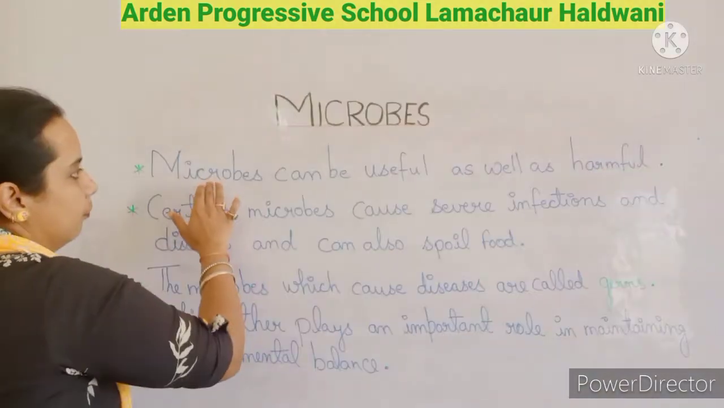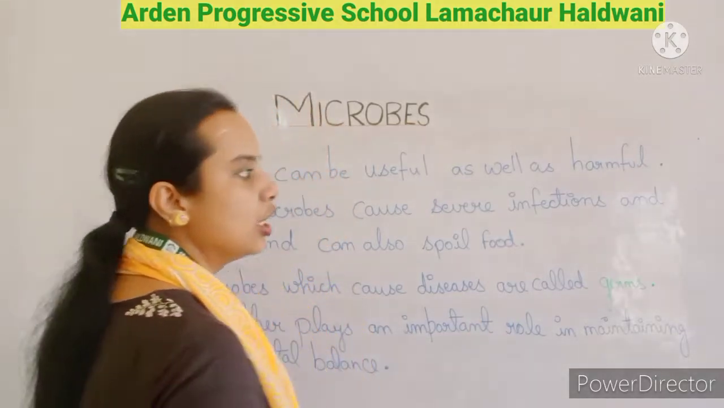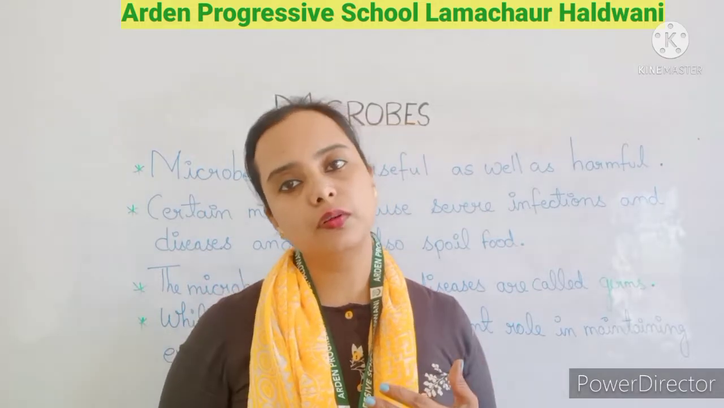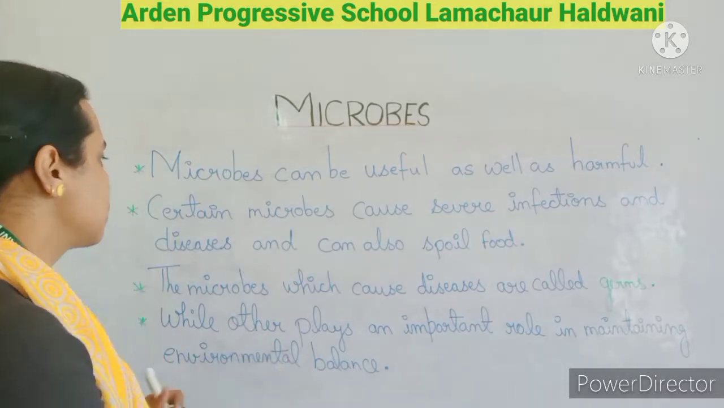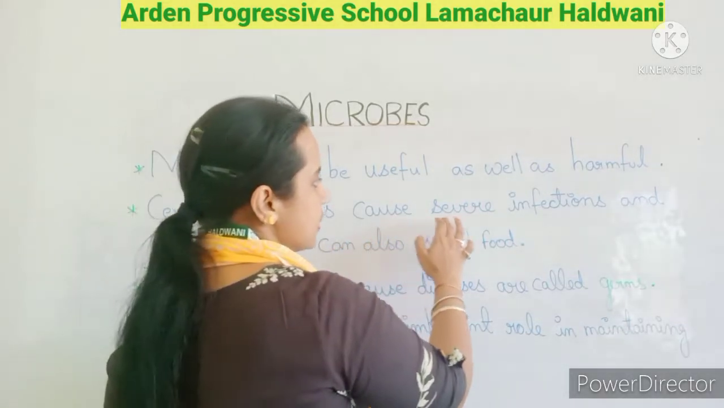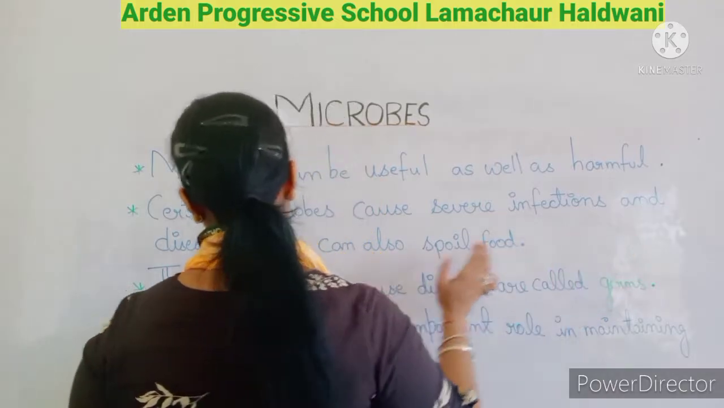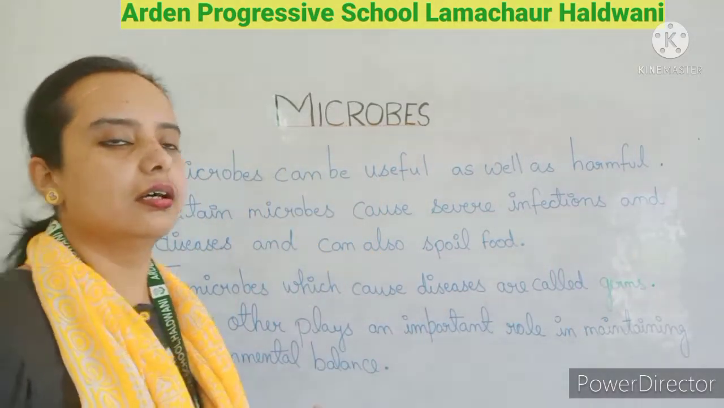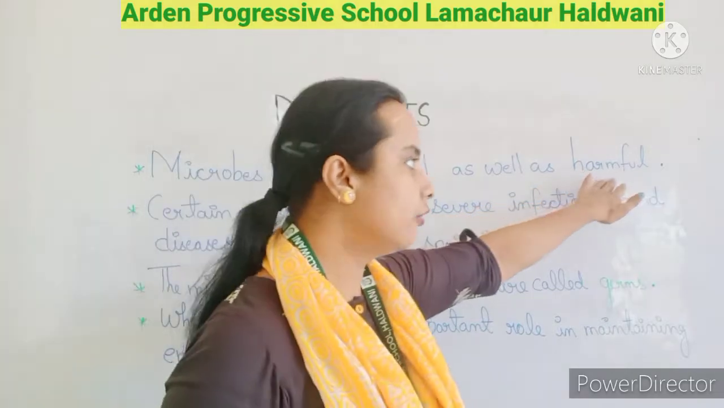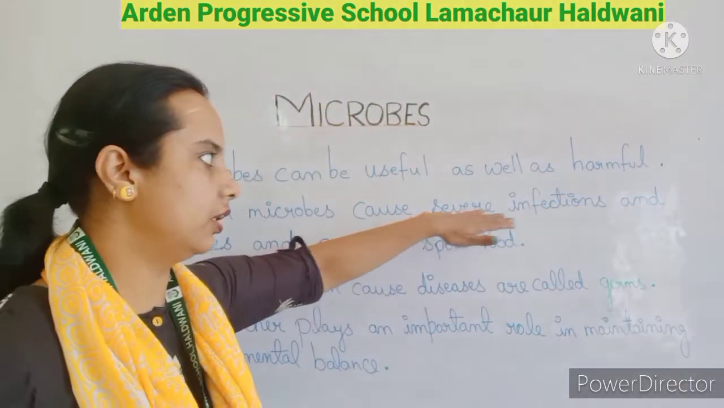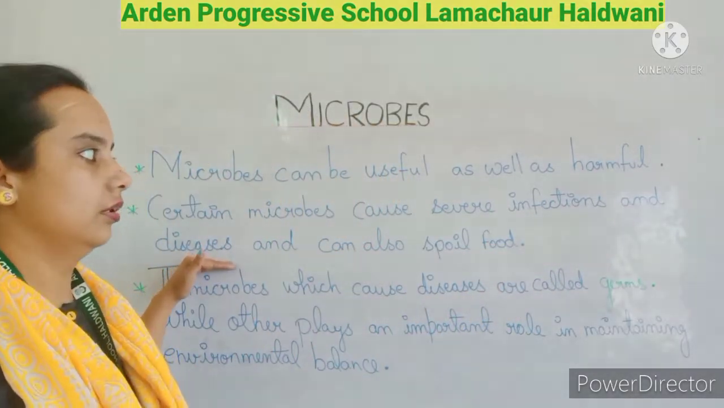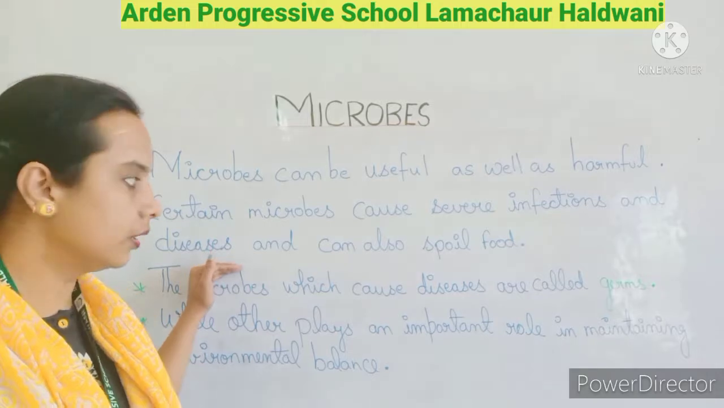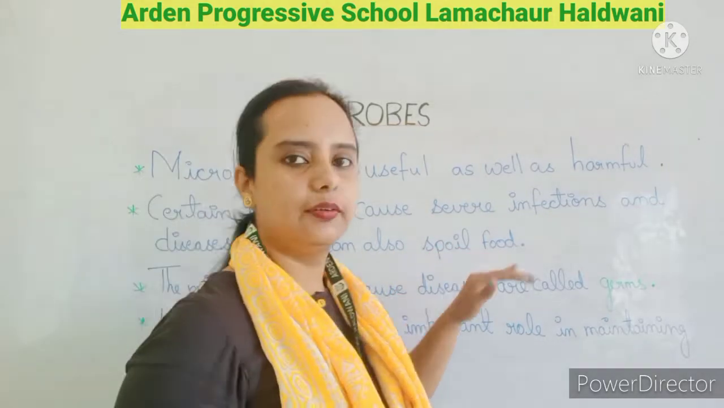Now microbes can be useful as well as harmful. Both types of microbes exist, those which are helpful for us as well as those which are harmful. Certain microbes cause severe infections and diseases. Some of the microbes are harmful to us. They cause severe infections and diseases, and they can also spoil the food.